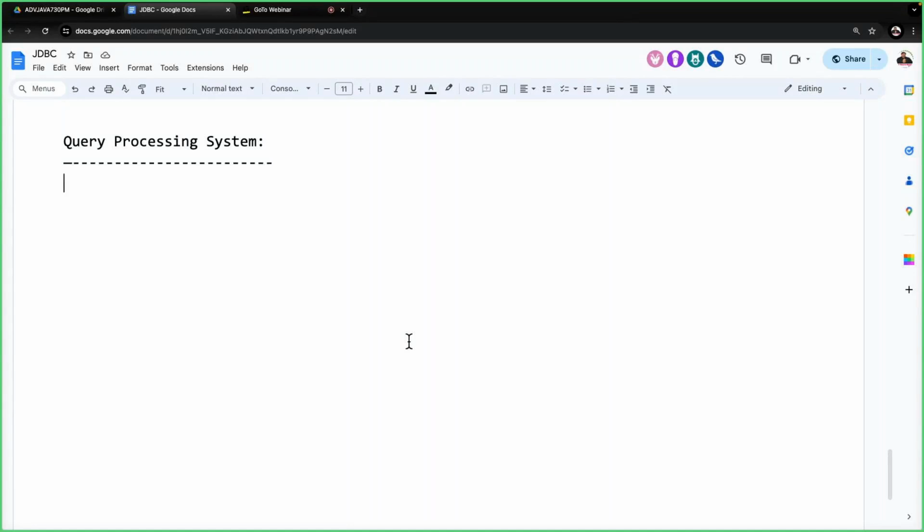Now, for example, if I open the SQL prompt and type an SQL query, and send that SQL query to the database, how is the database going to execute that particular SQL query? How is it able to execute it, and how is it possible to perform database operations through this query? The total concept comes under the query processing system.